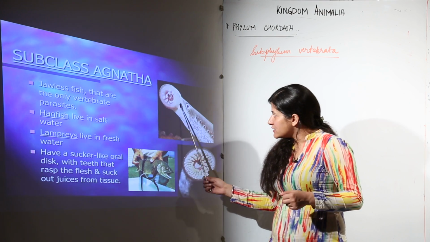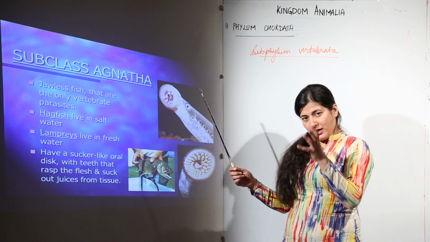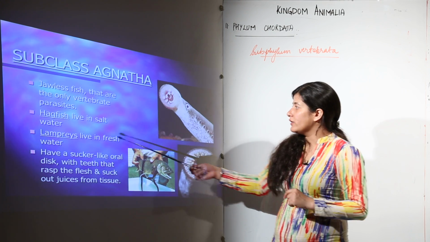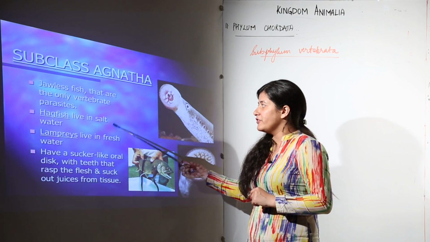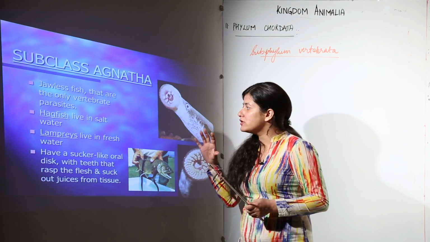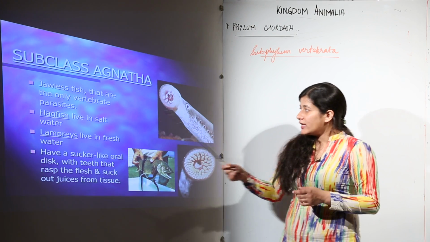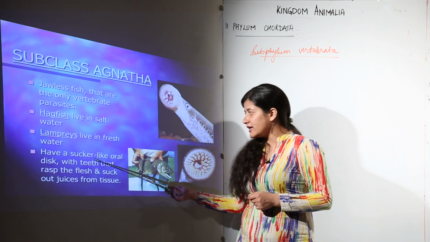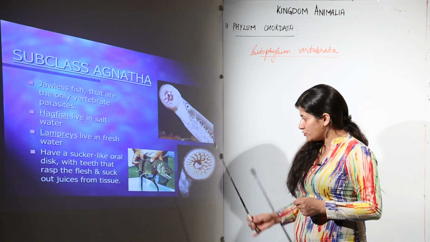You see, this is not a jaw, this is the main mouth that is responsible for sticking to the host. Now the example is hagfish, which lives in salt water, they are exclusively marine. In the case of lampreys, they live in fresh water and they have a sucker-like oral disc.